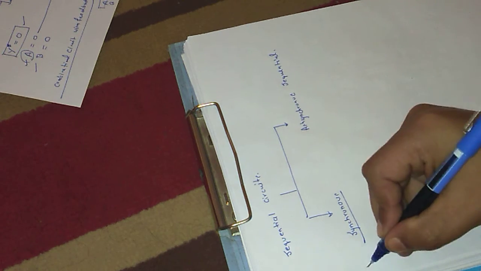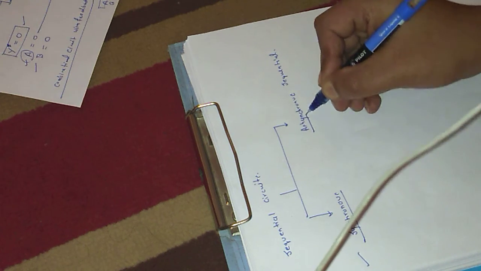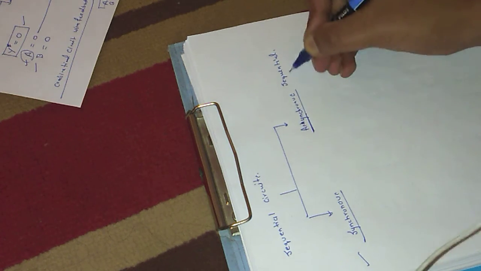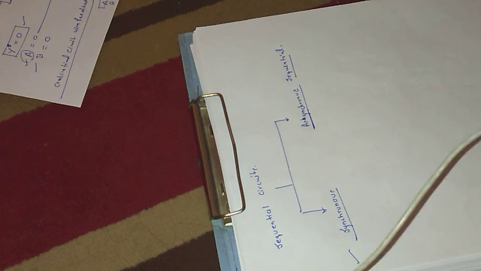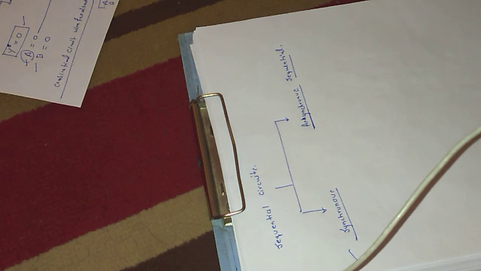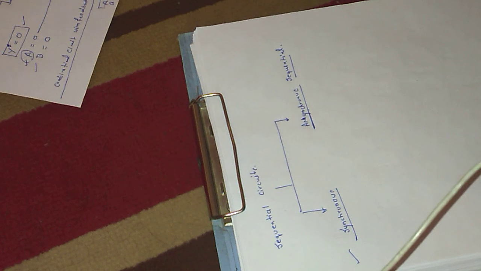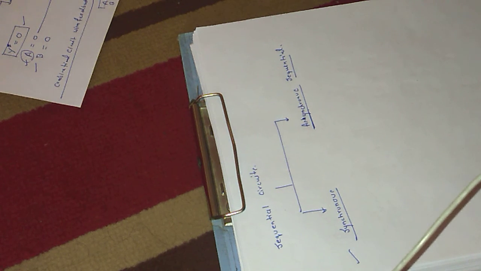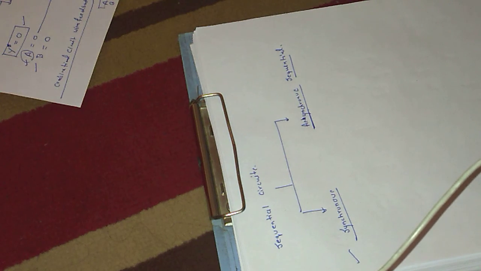In synchronous sequential circuits, memory elements are clocked flip-flops, or we can say that in